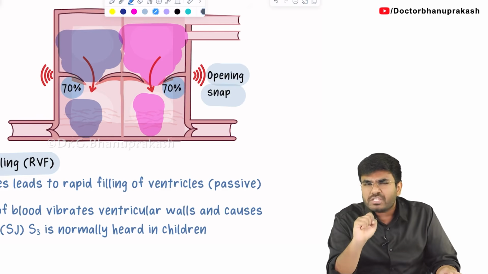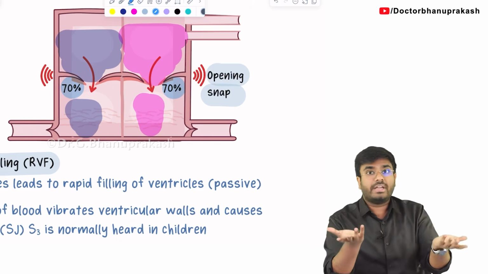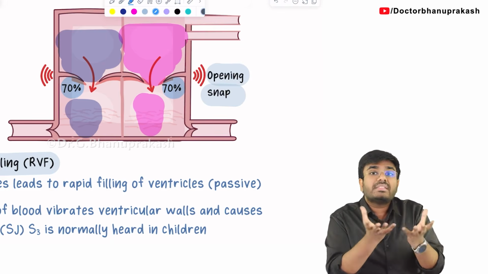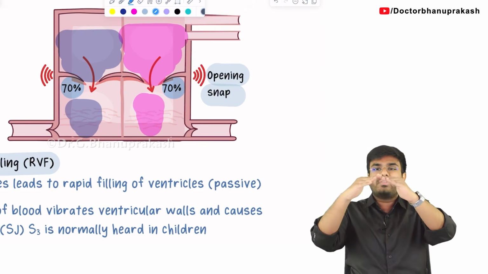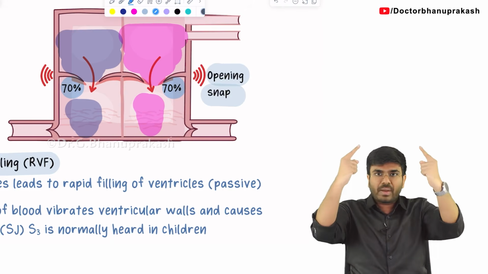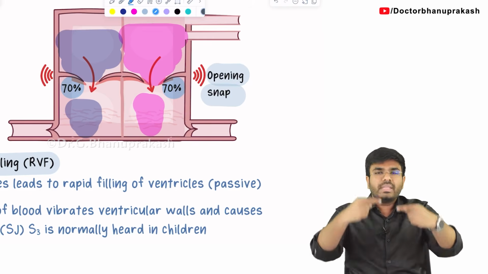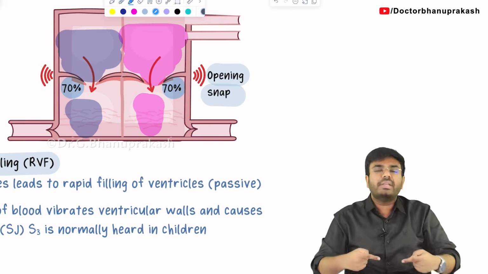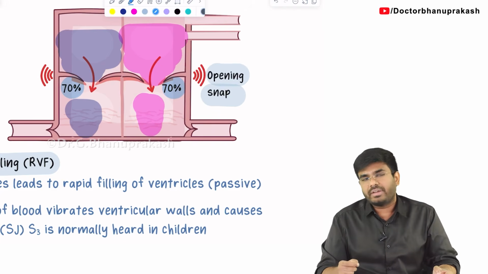In the beginning, have I asked you? Already in the ventricle, 70% blood is there. 70% of the ventricles are already filled. Now tell me, from where is this 70% ventricular filling happening? During rapid ventricular filling. Because of the opening of the mitral valve and tricuspid valve, the blood from the atria is going to fall into the ventricles. Whenever the blood is falling into the ventricles, 70% of the ventricles are going to get filled.